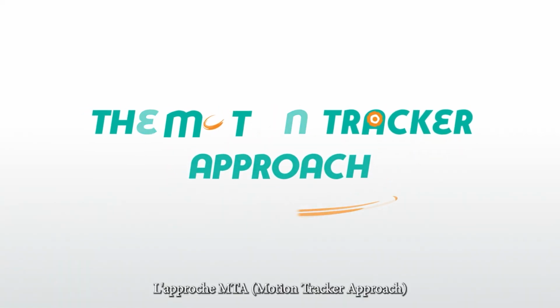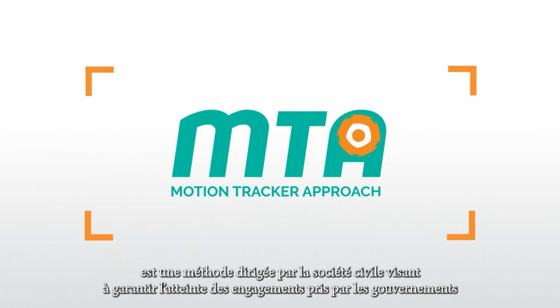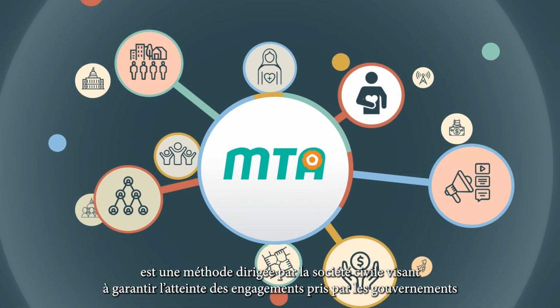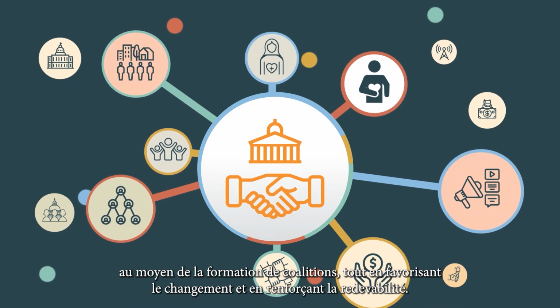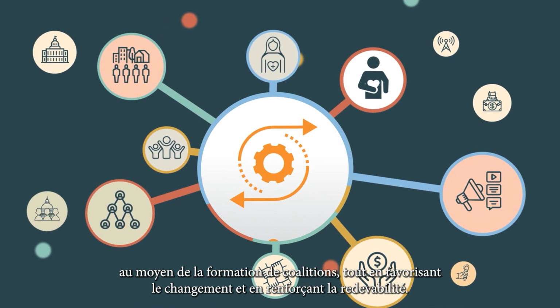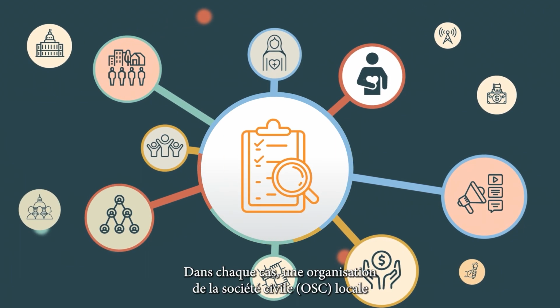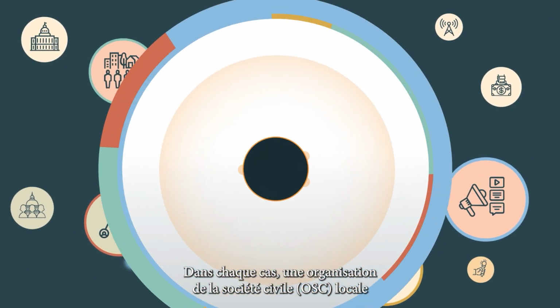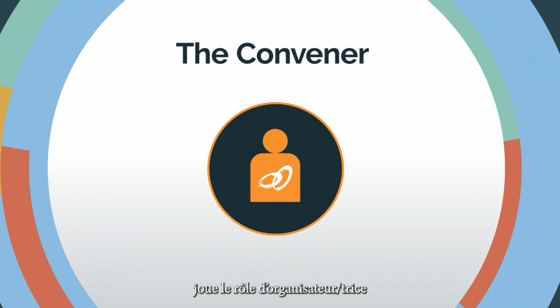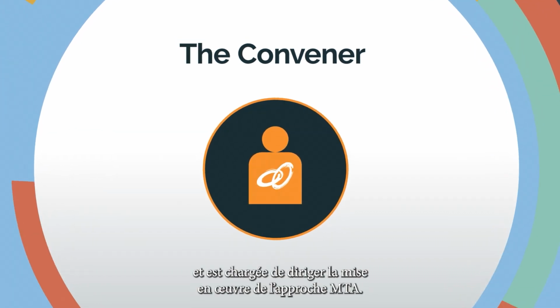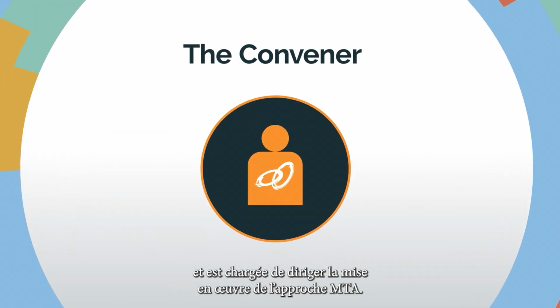The Motion Tracker Approach, MTA, is a civil society-led method for achieving government commitments through building coalitions, driving change, and strengthening accountability. In each setting, a local civil society organization, CSO, serves as the convener and is responsible for leading the implementation of the MTA.